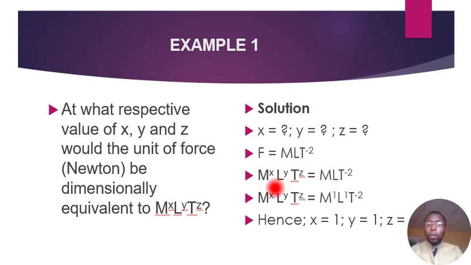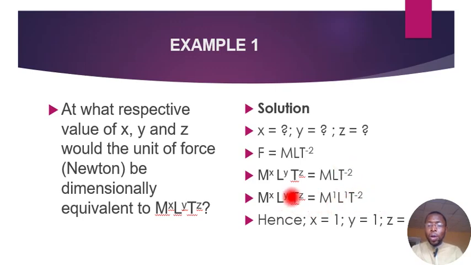So M to the power x, L to the power y, and T to the power z equals the dimension of force, which is MLT to the power minus 2. Going forward, M to the power x, L to the power y, and T to the power z equals, now M alone has the power of 1 mathematically. Any letter without a power has an invisible power of 1. So this M becomes M with the power 1, just like L becomes L with power 1, and then T still has minus 2.